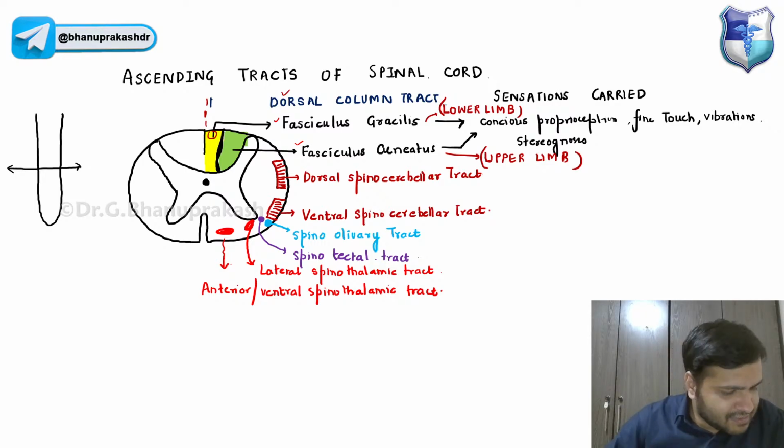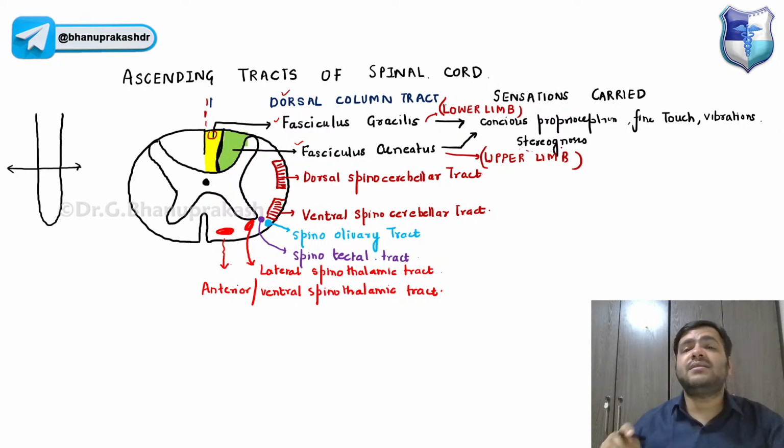So if I ask you a question, guys, stereognosis, basically the ability to recognize an object just by touching it, will that be the feature of the upper limb or lower limb? Now just try to answer the question. Stereognosis basically means the ability to recognize an object without seeing it, just by touching.